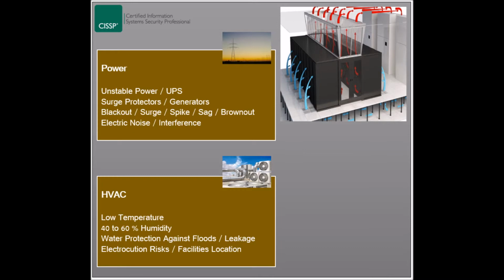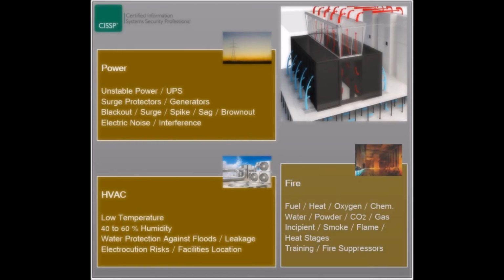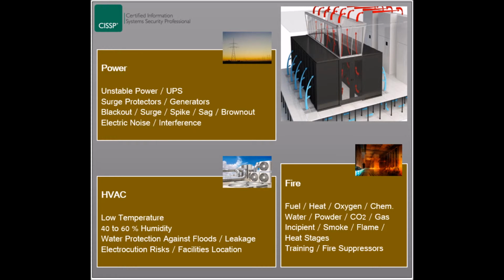Facilities should be located far from water sources, and water detection sensors should be installed around critical systems. It is also recommended that facilities not be located in areas with high flooding probability, or at least be prepared to withstand such disasters. Finally, fire prevention and detection should be considered, to protect facilities and personnel from any harm.